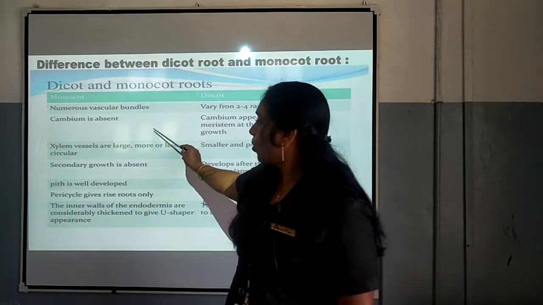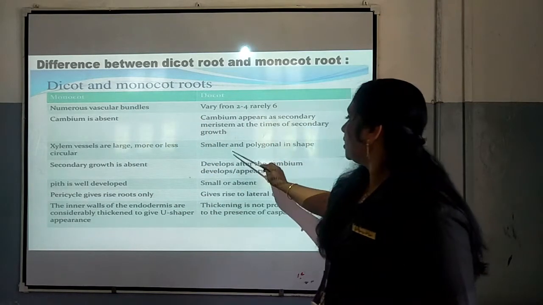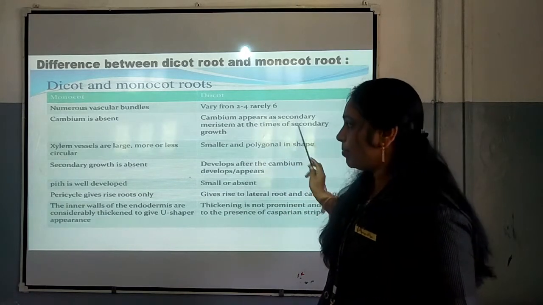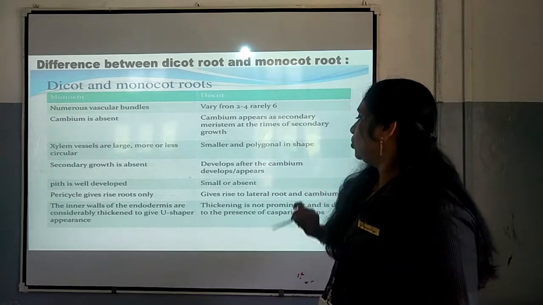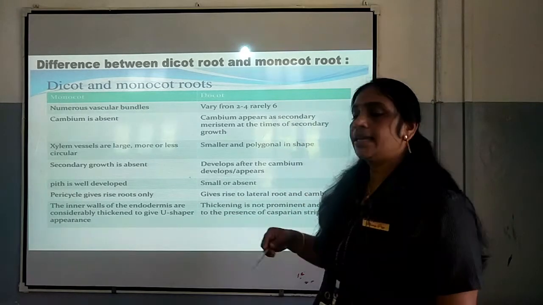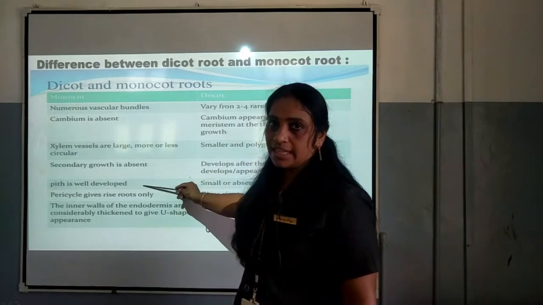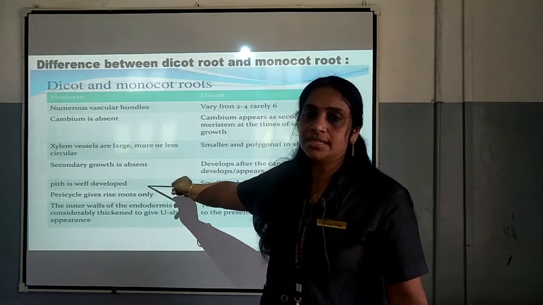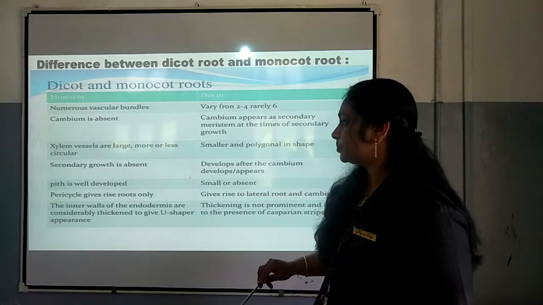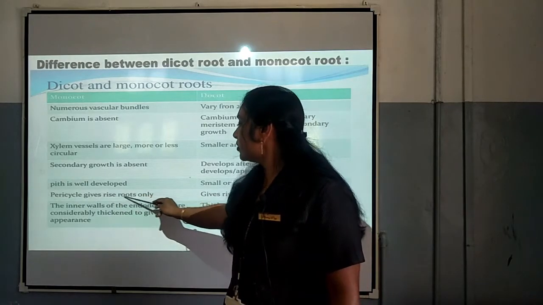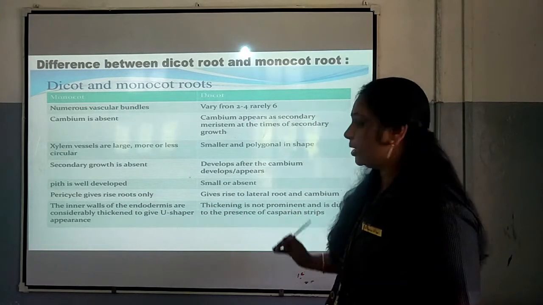In the case of monocot, xylem vessels are large, more or less circular. In dicot, they are smaller and polygonal in shape. Here secondary growth is absent. In dicot, due to the development of cambium, surely secondary growth will be taking place. In the case of monocot, pith is well developed, as we have said just now it is large; in dicot, it is small or absent. The pericycle gives rise to lateral roots only in monocot; in dicot, it gives rise to lateral roots and cambium.